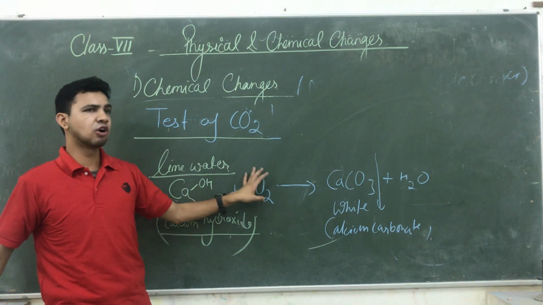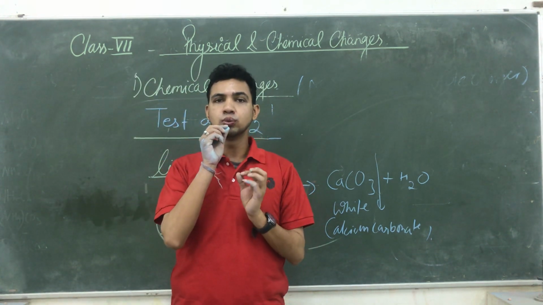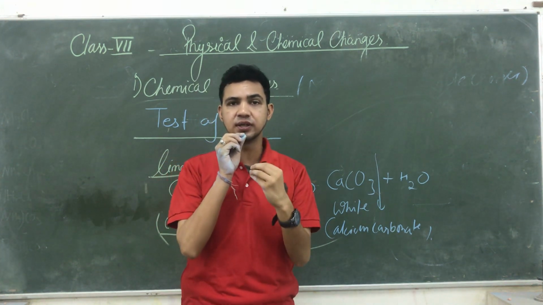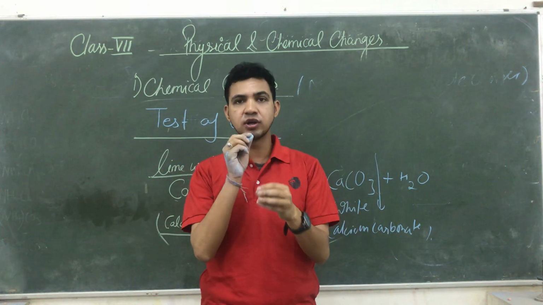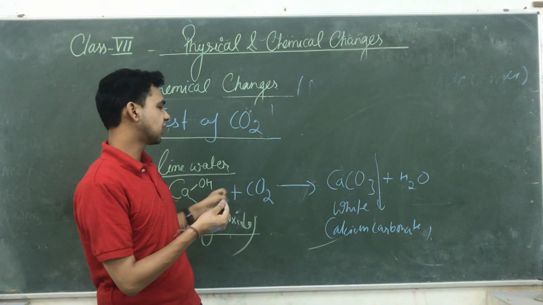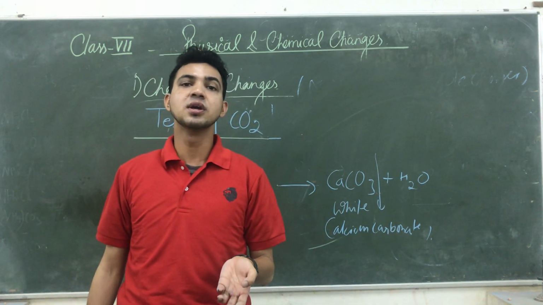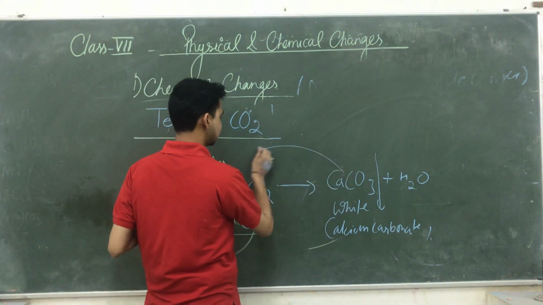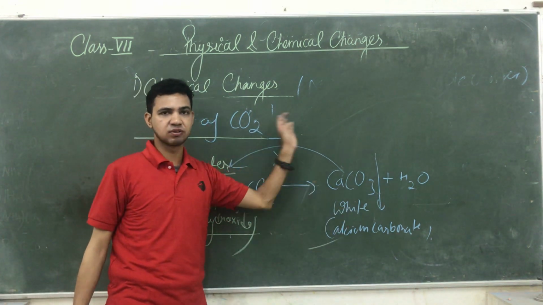So if you don't have carbon dioxide, you fill lime water inside a test tube, and with the help of a pipe you just pass your breath. Okay, so your breath, the gases that come outside from your mouth, contain carbon dioxide. When your carbon dioxide comes into contact with the lime water, it turns this light white color into a dark white color. It means your breathing, exhaling air contains carbon dioxide. So it is also a kind of change, but we are not able to convert CaCO3 back into calcium hydroxide. So it is a one directional change, not a backward directional change.